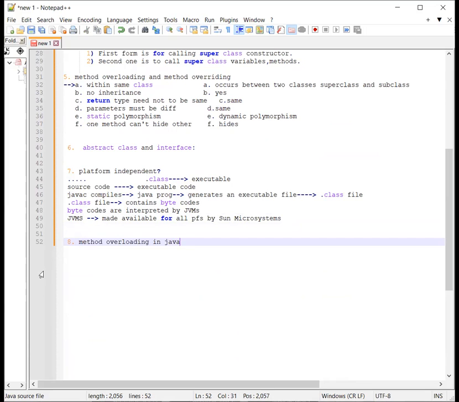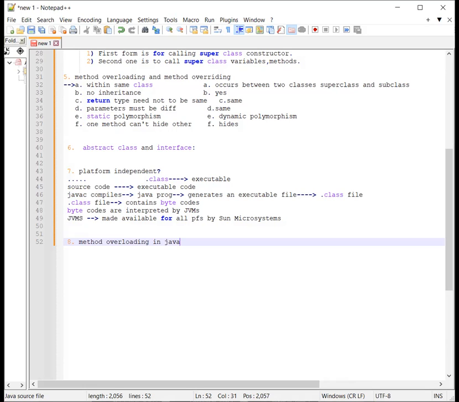Method overloading in Java: a class having two or more methods with the same name but with different arguments, then we say that those methods are overloaded.